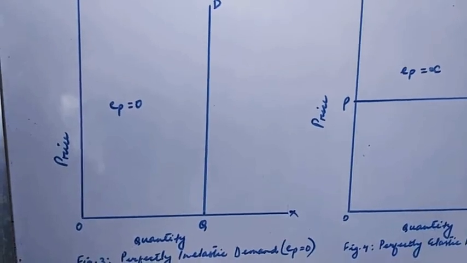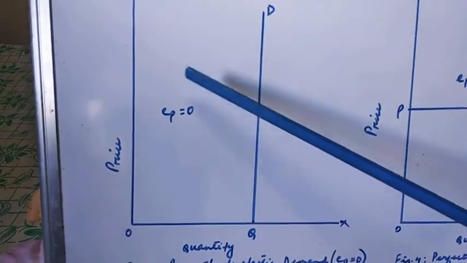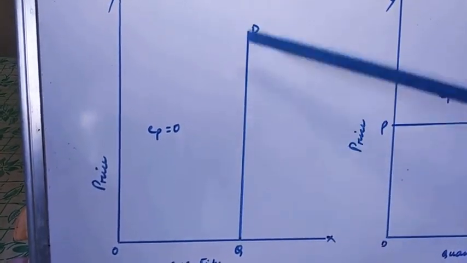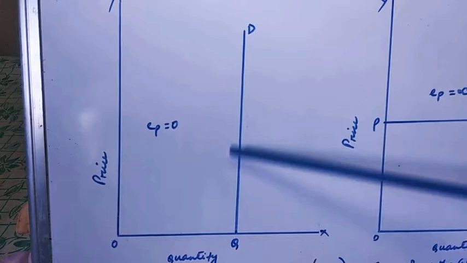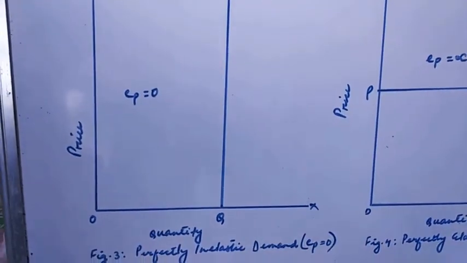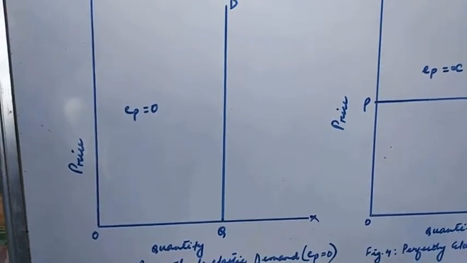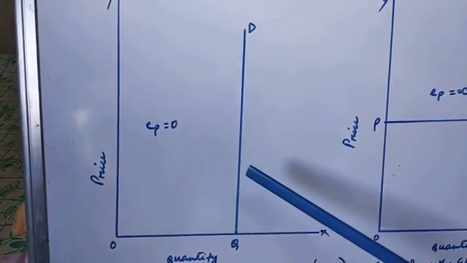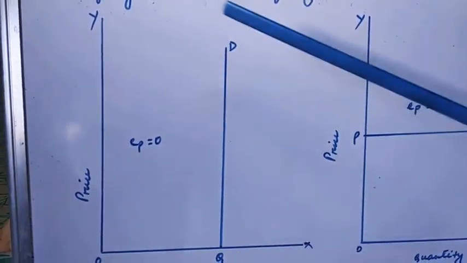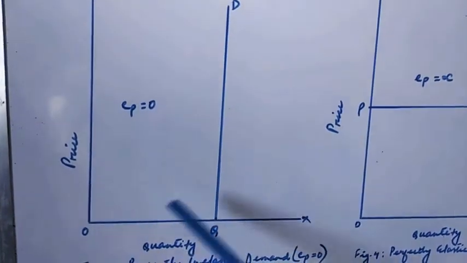So in this case of perfectly inelastic demand, the demand curve is a vertical straight line, perpendicular to the OX axis, as shown here. Whatever the price of a commodity, the quantity demanded remains constant at OQ.